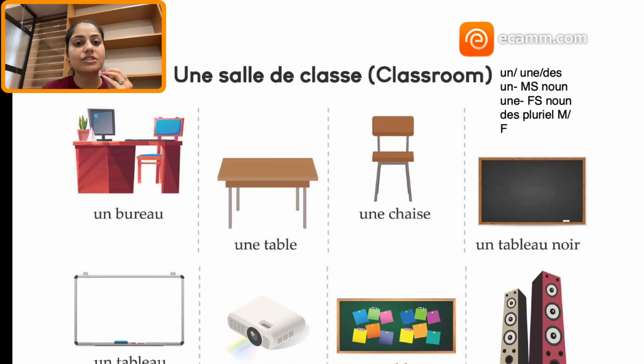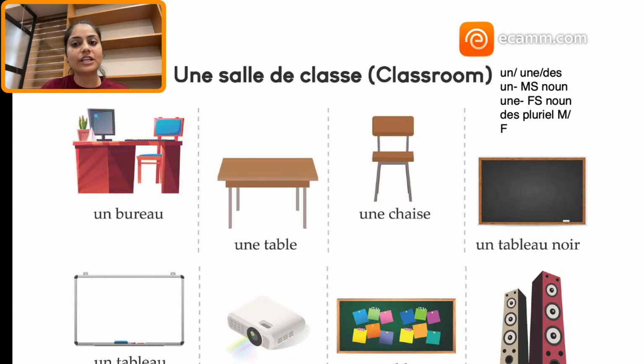When we learn vocabulary in French, make sure you learn it with the help of the articles, because in French everything is masculine, feminine, singular, plural. So if you use the articles with the vocab word, you're always going to remember that this is masculine, this is feminine, right? Because it is said that most of the words which end with the letter E are feminine, right? But there are exceptions like livre. Livre means book. That is ending with E, but it is masculine, right?